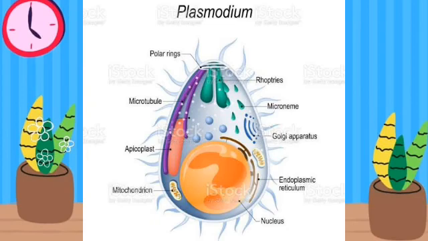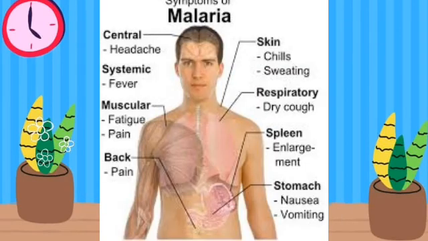Plasmodium is the organism that causes malaria, and some of the symptoms of malaria include headache, fever, fatigue, tiredness, pain, cold, which is chills, dry cough, nausea, and vomiting.